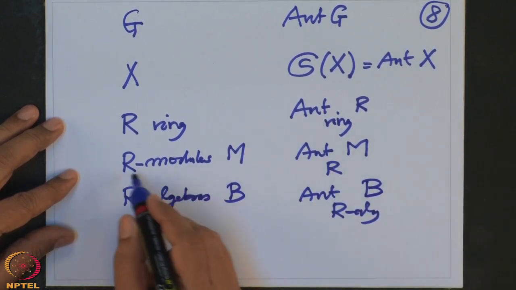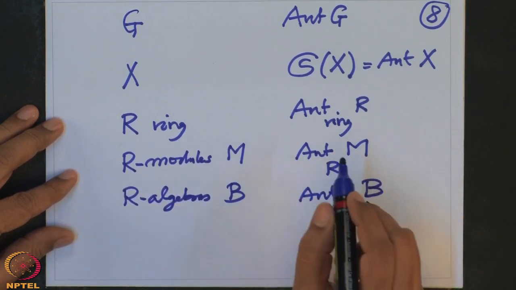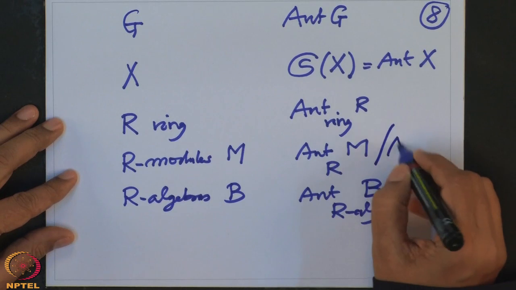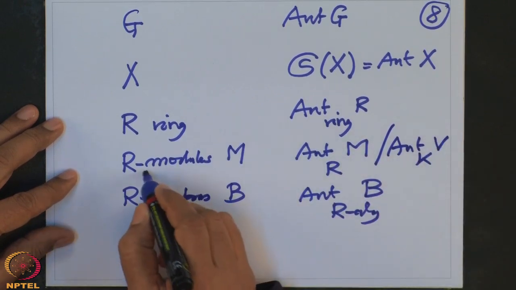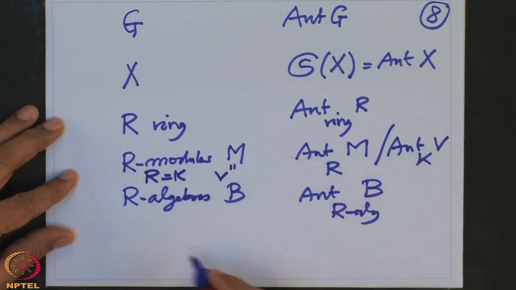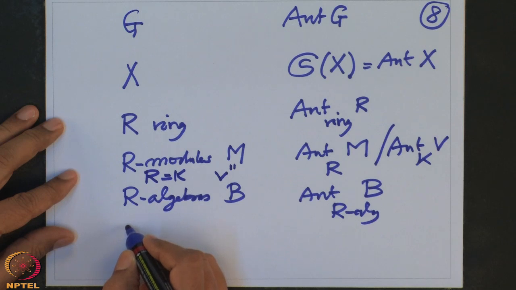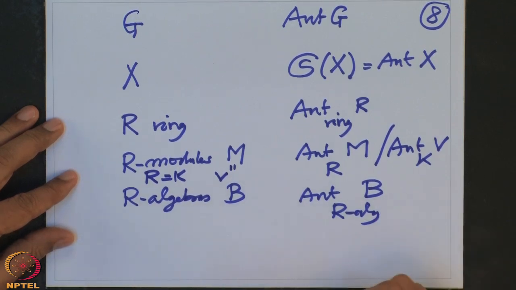So a vector space is a special case of this. That is Aut_K(V), right? This is if R is K, and then this M is V. If K is a field and L is a K-algebra, then that is our Galois group.